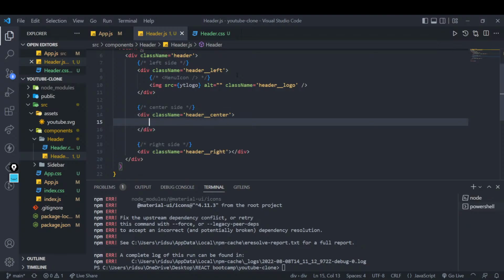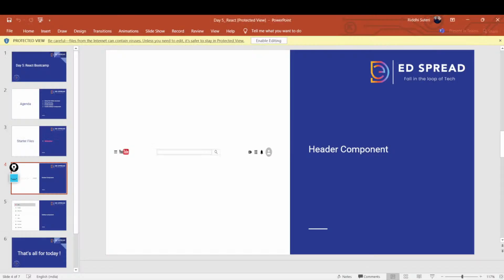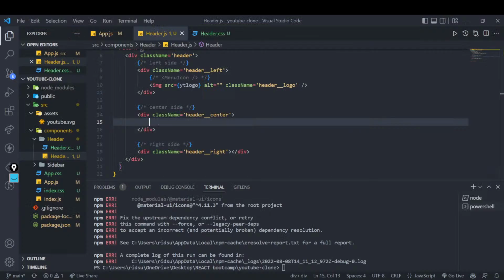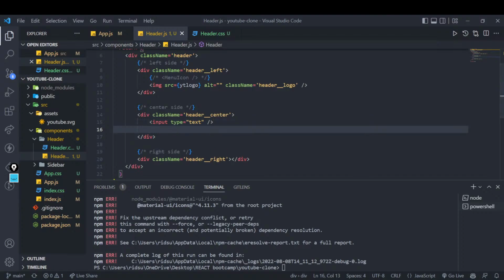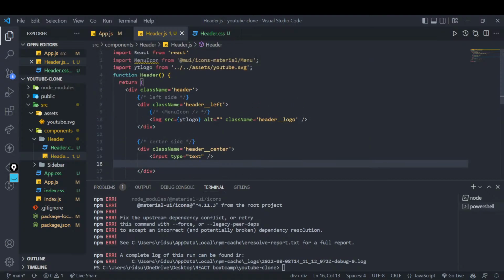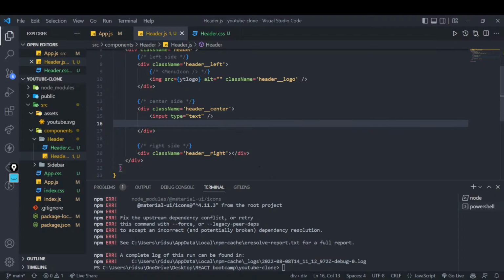Inside header center, you will find two things. What are those two things? You have an input box and then you have a search icon. I will quickly add it here. Also, I will add the input area. How do you add an input area? Just by writing input type equals text. And you will also have to add a search icon. Now for the search icon we will again be going to the material UI, but right now since material UI is giving us a tough time, I will ignore it and go to the next point.